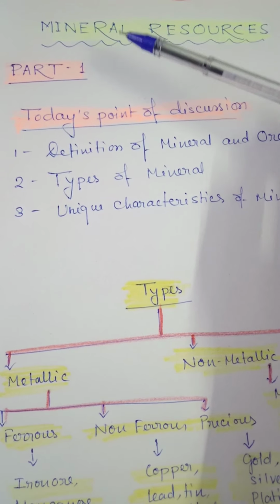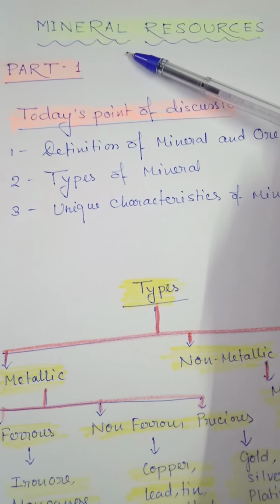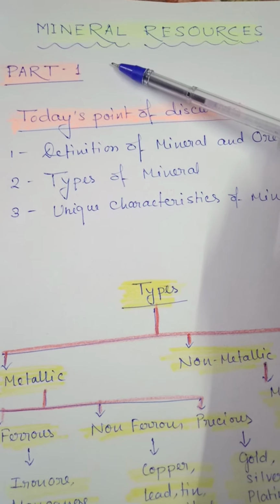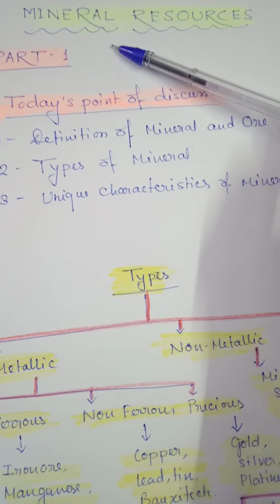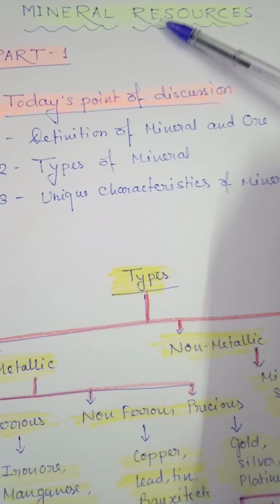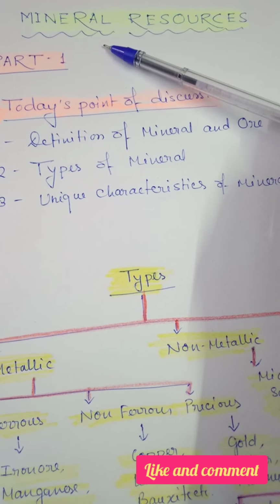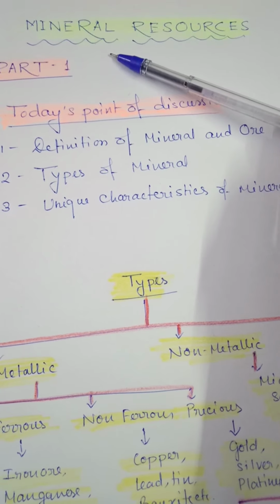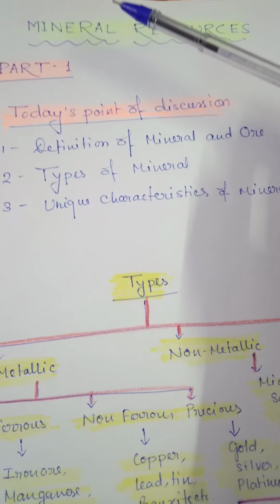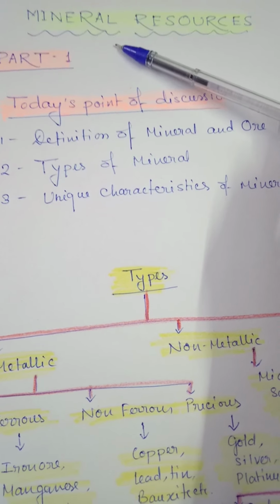It means it's clear that without mineral our life is not possible. Whatever we use in our daily life, in every thing we can find mineral. Even whatever utensils you are using at your home are also made of mineral. So what is mineral?